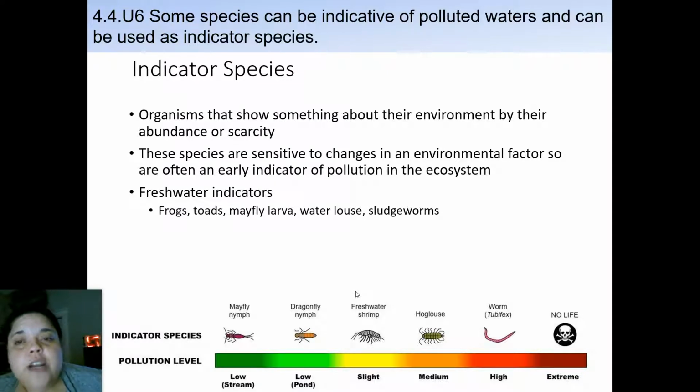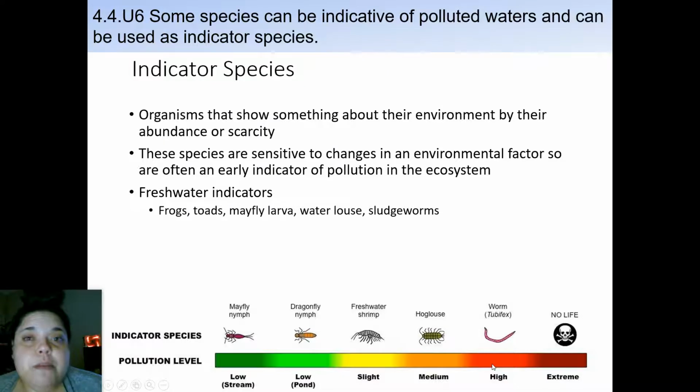Freshwater indicators are going to be things like frogs, toads, mayfly larvae, water louse, and sludge worms. So these kind of tell you when something wrong is going on based on their population because of their sensitivity. So the mayfly, you can see in a stream, pollution level is low. Dragonfly would be in a low. Freshwater shrimp are slight pollution levels. We have hog louse, which is in medium pollution levels. And then you have a lot of tubifex, which are worms that will be in high pollution levels.